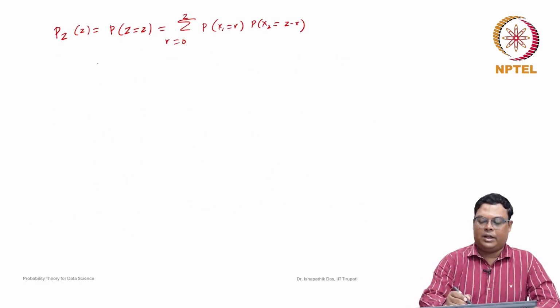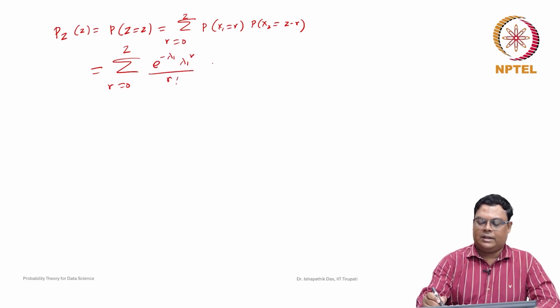Now we will use the probability mass function. Because x1 is a Poisson random variable with parameter lambda 1, it is e to the power of minus lambda 1, lambda 1 to the power r by r factorial, and this is e to the power of minus lambda 2, lambda 2 to the power z minus r by z minus r factorial.